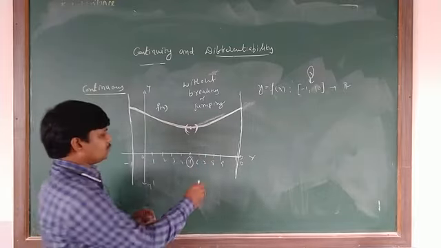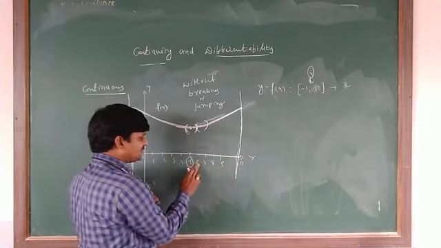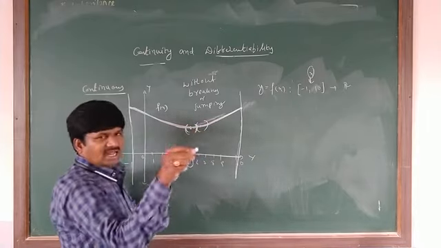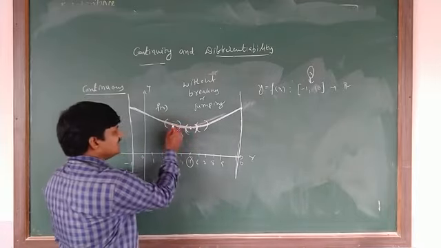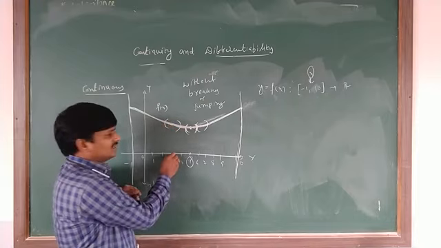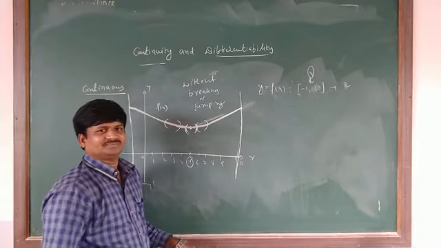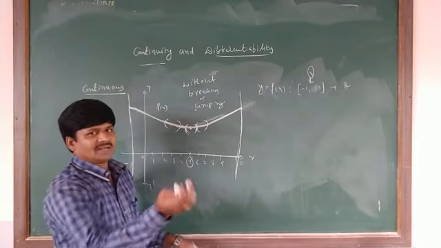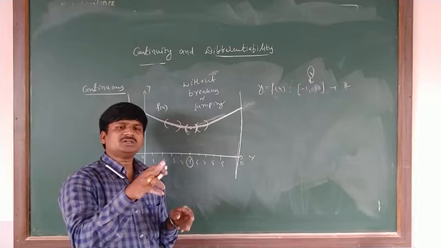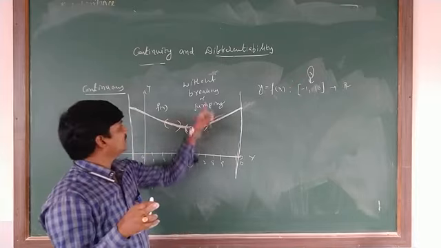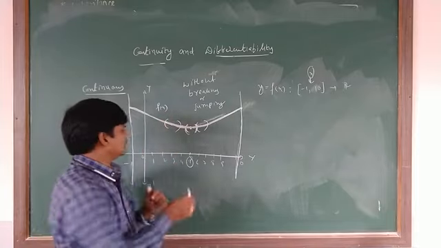Suppose at 6, you have to say that in the neighborhood of 6 the curve must be drawn without jumping or without breaking. At 3, in its neighborhood of 3, the curve must be drawn without breaking and without jumping. At a point means compulsorily we have to draw the curve without jumping or without breaking in that neighborhood.